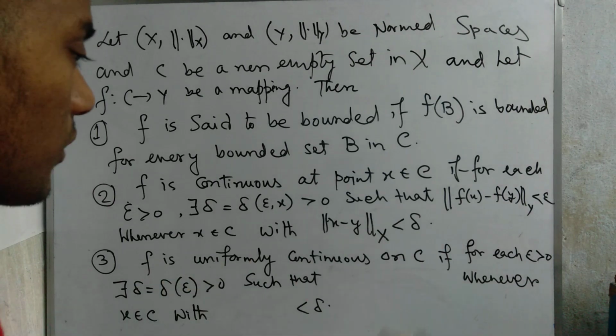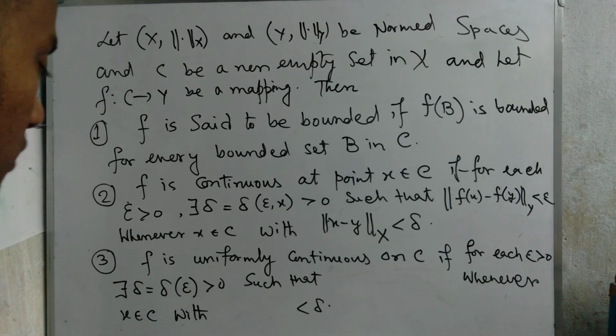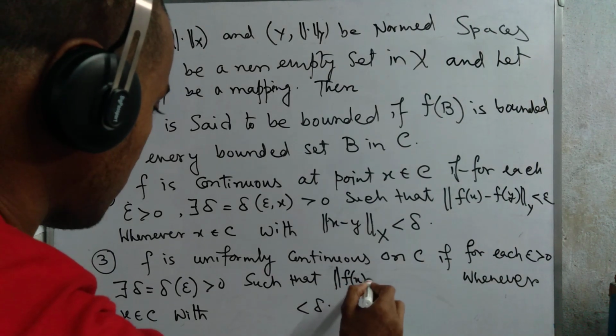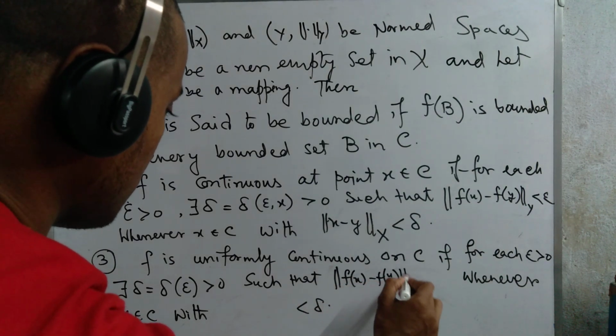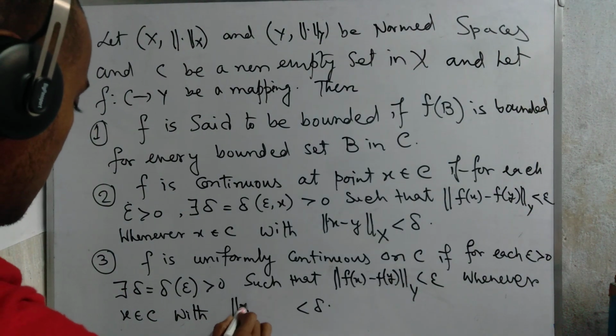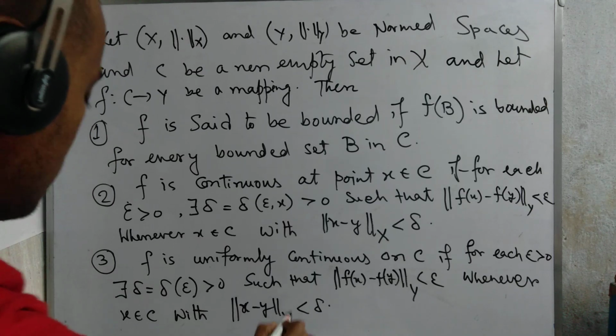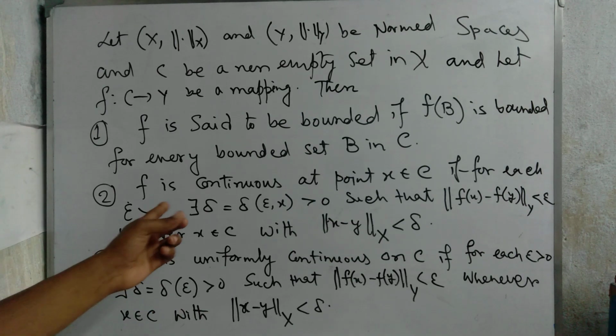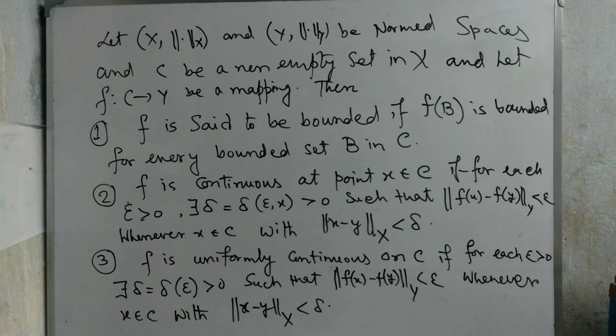And f is uniformly continuous on C if for each epsilon greater than 0 there exists delta such that norm of f(x) minus f(y) is less than epsilon whenever norm of x minus y with respect to X is less than delta. Here x, y are arbitrary, and one thing is not written here: f is continuous on C means f is continuous at every point of C.